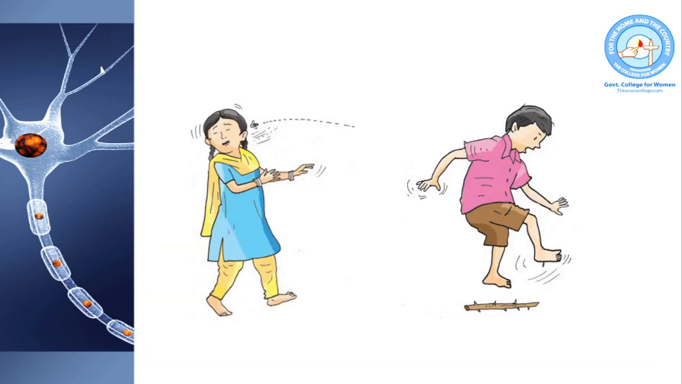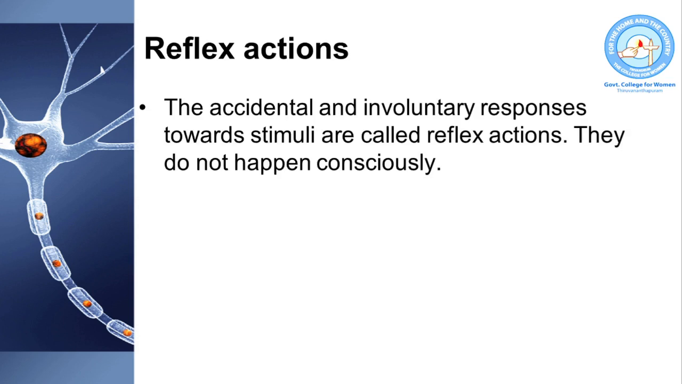Now look at this picture. An insect is flying towards the eye of this girl. She is blinking her eyes and turning away her head. This boy accidentally stepped on a thorny stem and he is suddenly retracting his leg. Such accidental and involuntary responses towards stimuli are called reflex actions. They do not happen consciously. Our body has the ability to make such involuntary responses or reflex actions to protect ourselves from dangers.